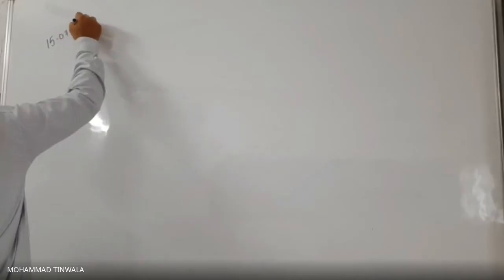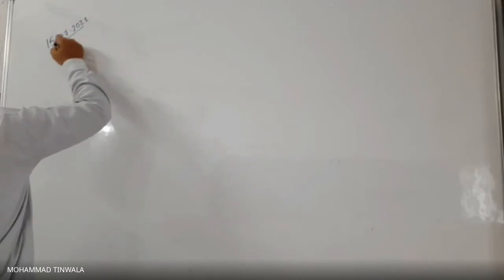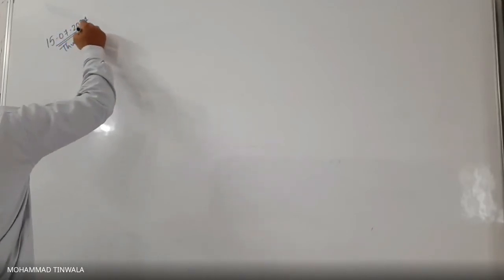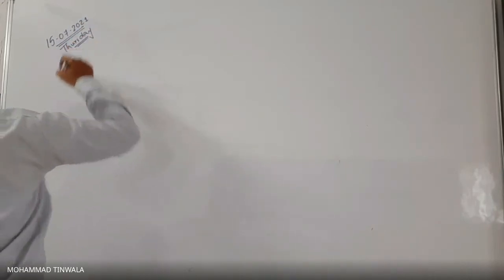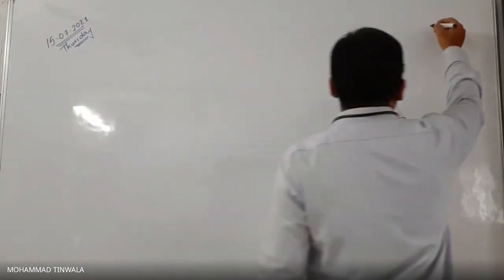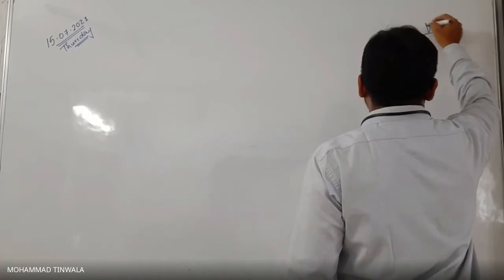15th July 2021, and today's day is Thursday, and this is 6th boys class.